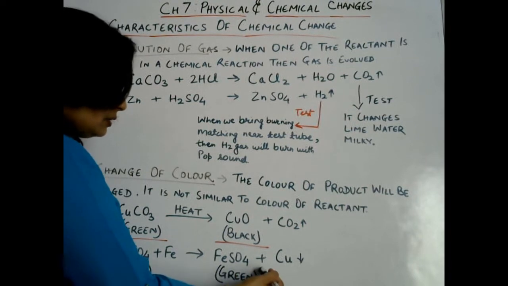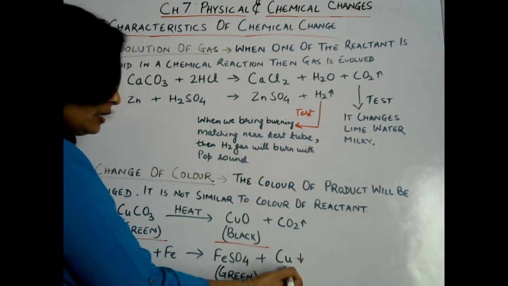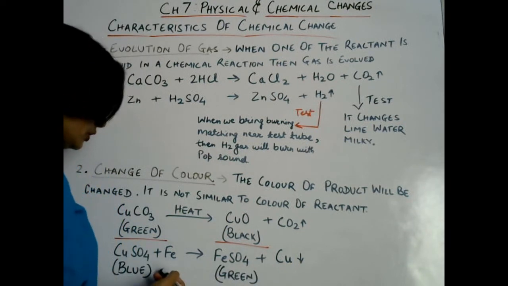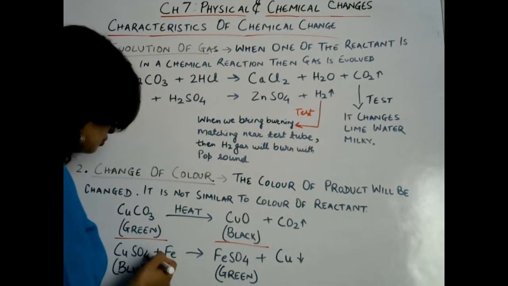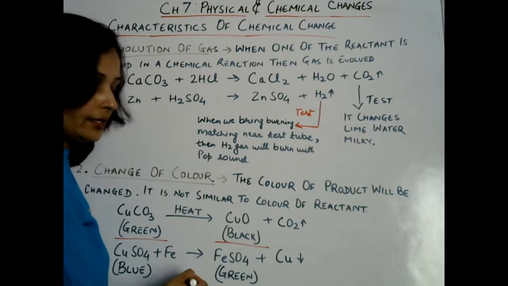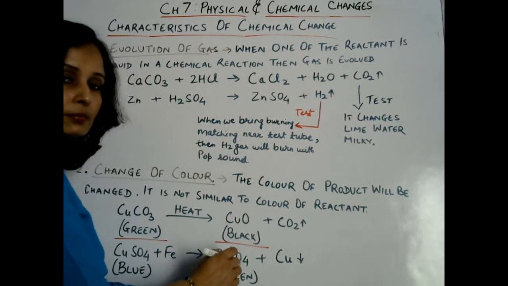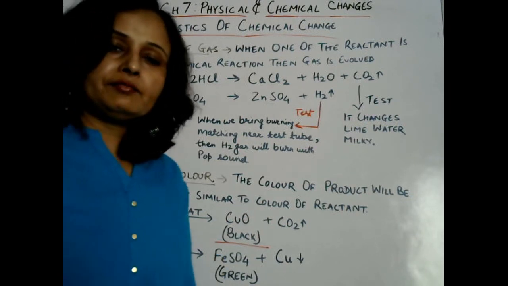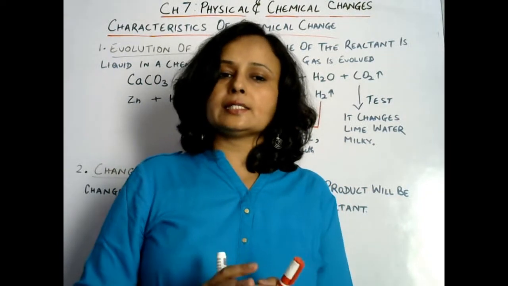At the same time copper is displaced by iron, and that copper is deposited on the base of the container. So in this kind of reaction we can see that copper is displaced by iron. This also comes under the category of displacement reaction, in which a highly reactive metal displaces a less reactive metal.